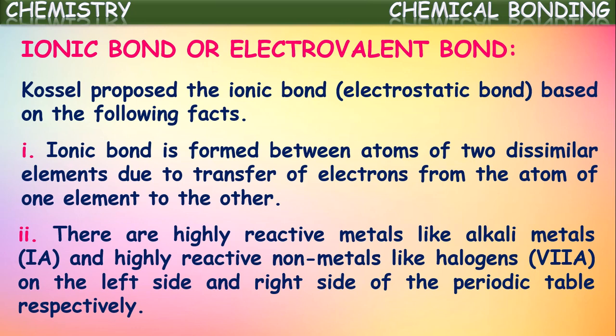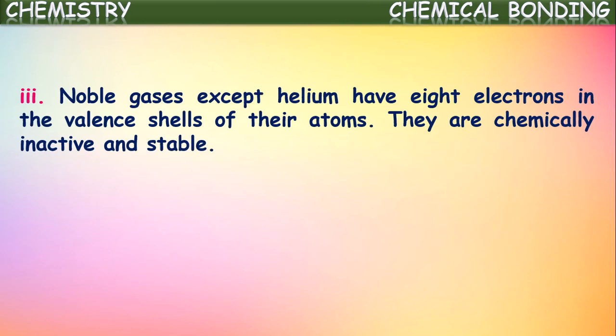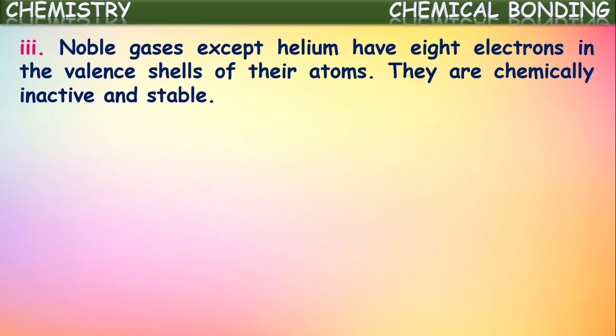At the same time, if you observe the extreme right side, the last but one column, that we say is the 7th A group elements. We call them halogens: fluorine, chlorine, bromine, iodine and astatine. These elements are highly reactive non-metals which are present at the right side of the periodic table. On the extreme right side, the 18th column in the periodic table contains noble gases.